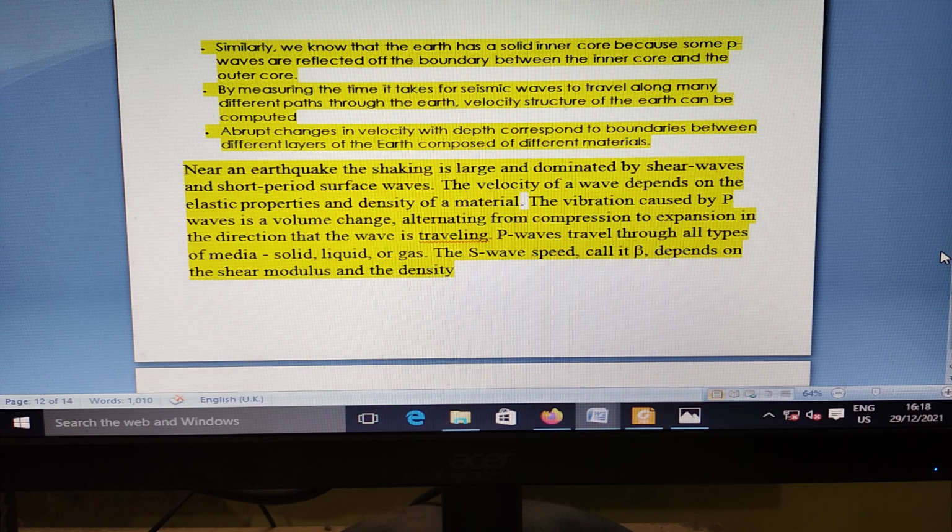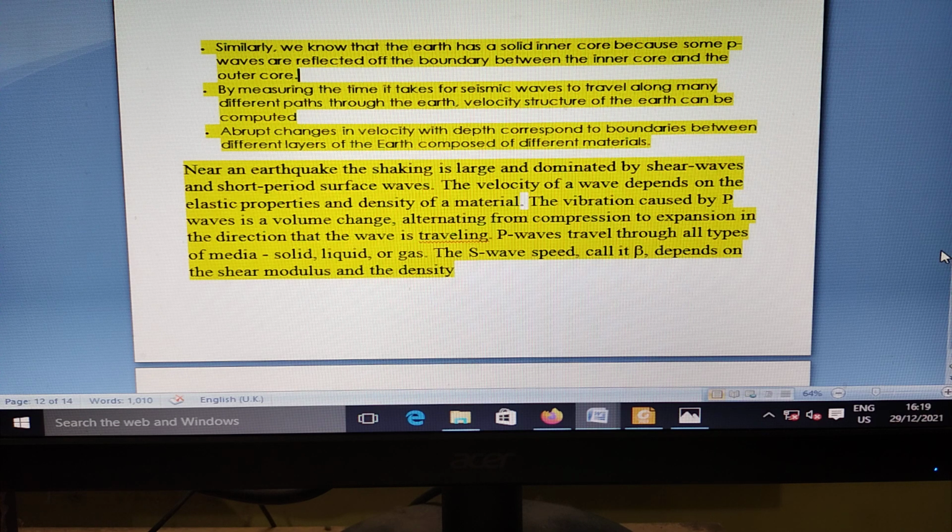By measuring the time it takes seismic waves to travel many different paths through the Earth, the velocity of the Earth can be computed. Average changes in velocity with depth correspond to boundaries between different layers of the Earth composed of different materials. Near the earthquake, the shaking is large and dominated by shear waves and short period surface waves. The velocity of waves depends on the elastic properties and density of the material. The vibration caused by P waves is a volume change, alternating from compression to expansion. P waves travel through all types of media.